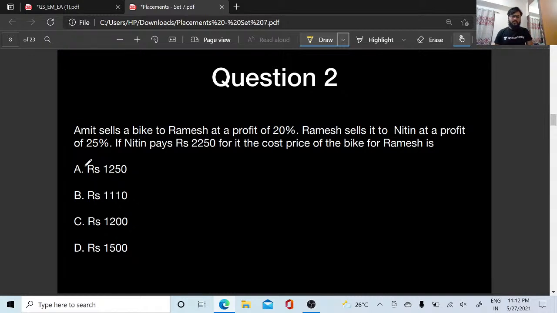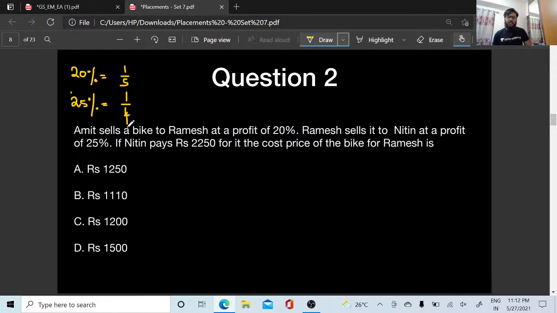So what they have given here, 20% is given. What is 20%, people? 1 bar 5. What is 25 percentage, people? It is going to be 1 bar 4. Right? 25 percentage is going to be 1 bar 4.